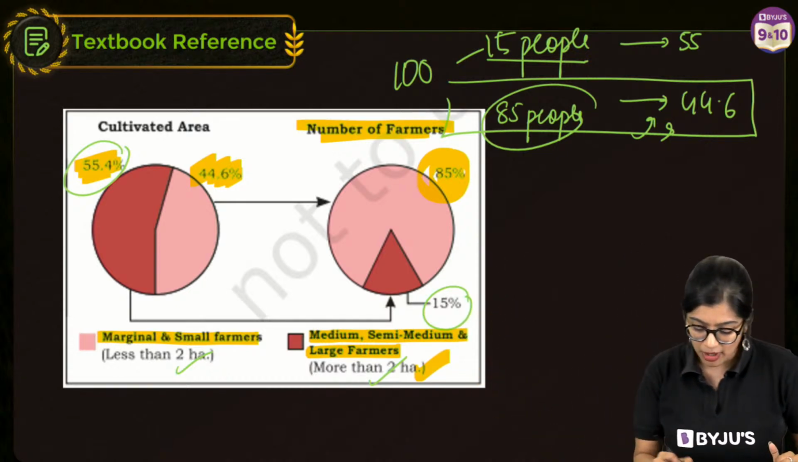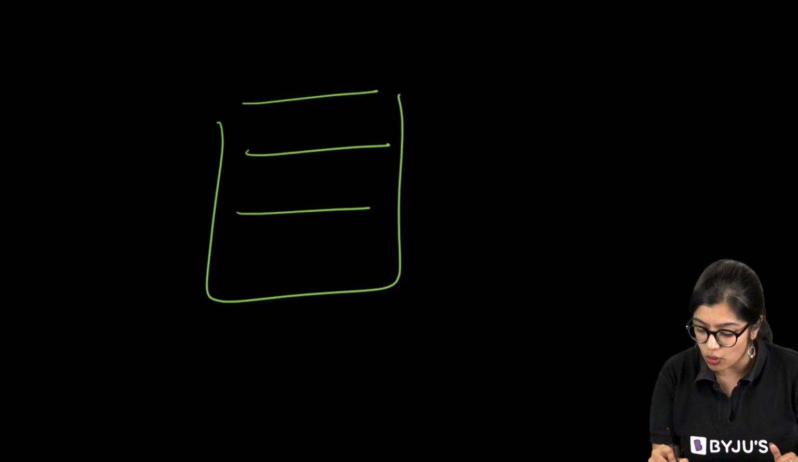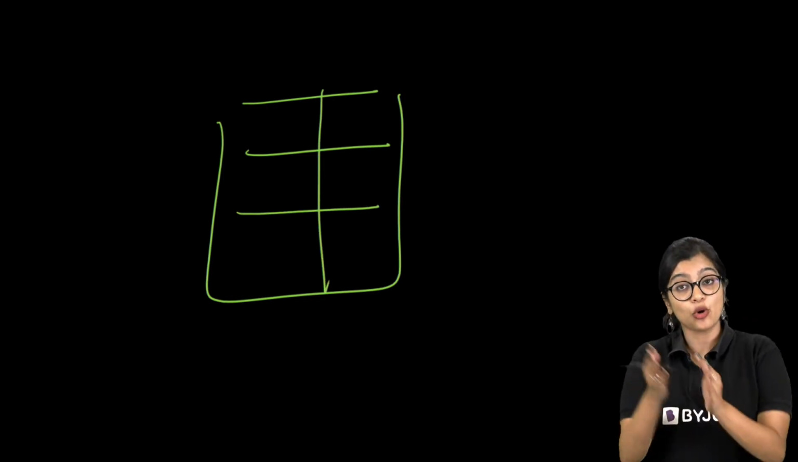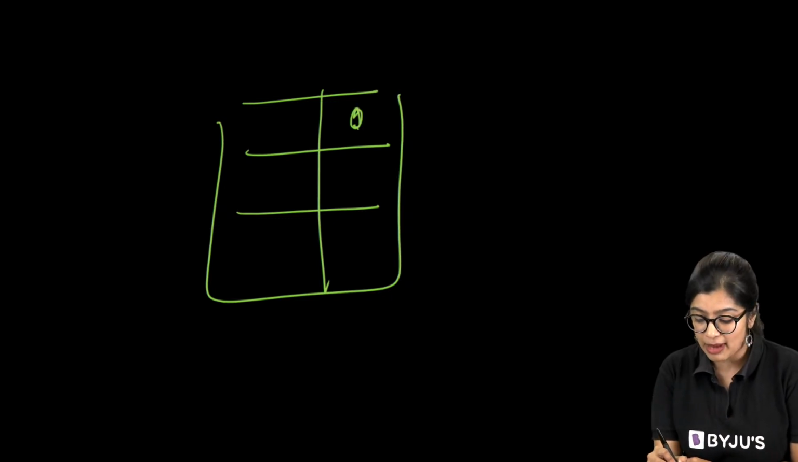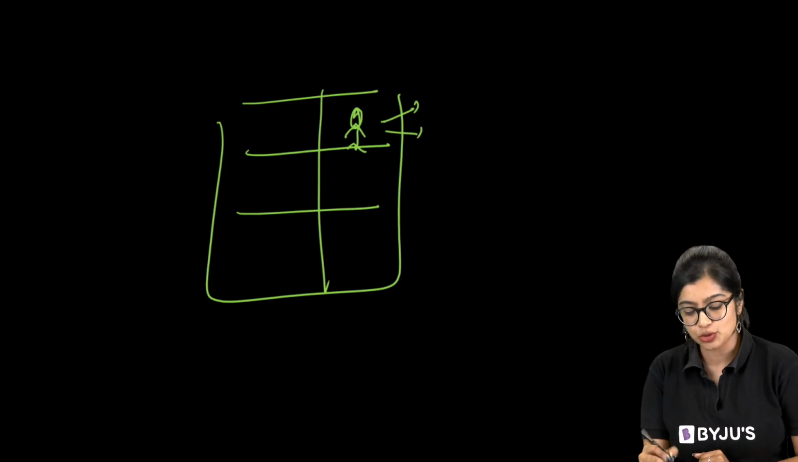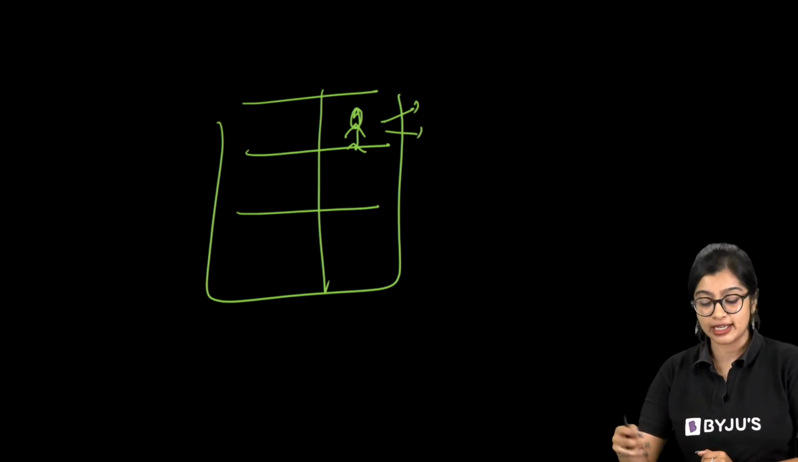No. But rather, what will happen? All of them will own smaller and smaller pieces of land. Over a period of time, what will happen? Imagine this is a guy called Govind. He owned this piece of land. He has 2 children. So what will happen after his death?